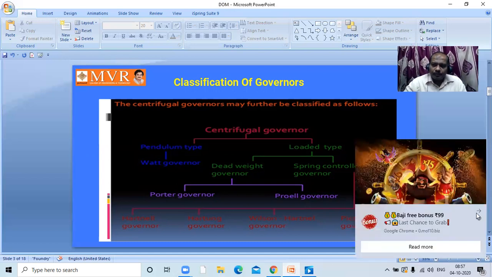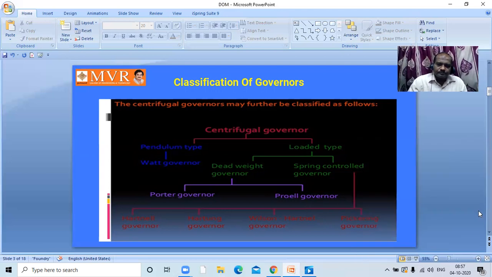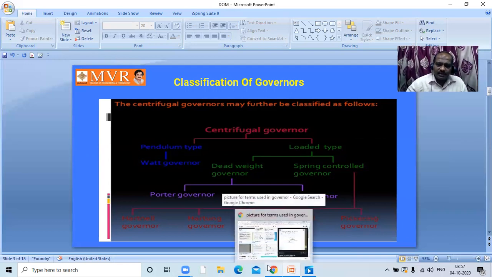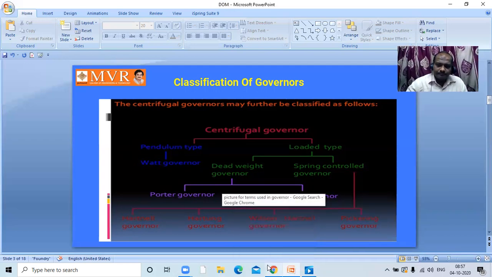In this one, we are going to have a spring controlled governor. In spring controlled governor, we have another four types. One is Hartnell governor, Hartung governor, Wilson Hartnell governor, Pickering governor. In dead weight governor, we have Porter governor and Proell governor. Let us first have this. What is a centrifugal governor?